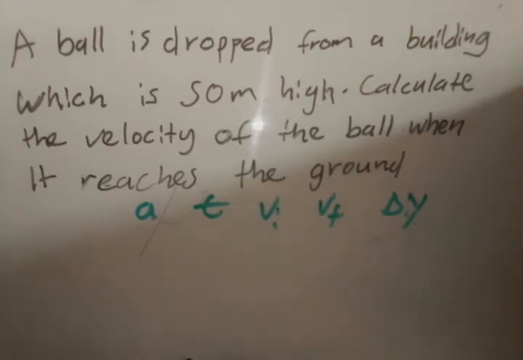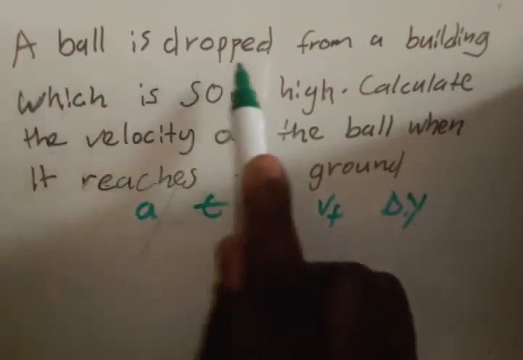So we need at least 3 of these. If we have 3 of these, then we can use one of the equations of motion. So let's look for what is given here. A ball is dropped from.